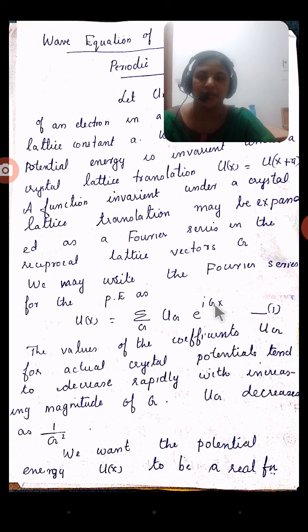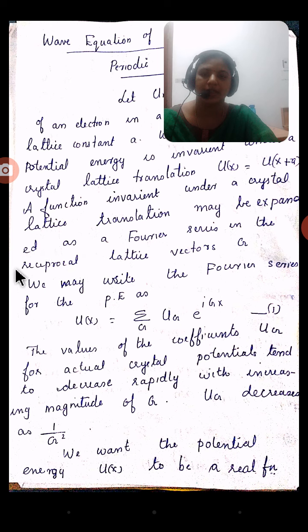What is the aim of our topic? We want to calculate the wave equation of an electron in a periodic potential. We know that the wave equation is the Schrodinger equation, H psi equals E psi.